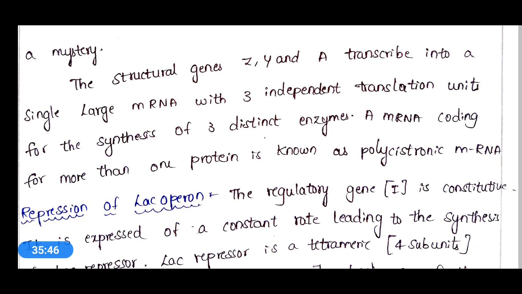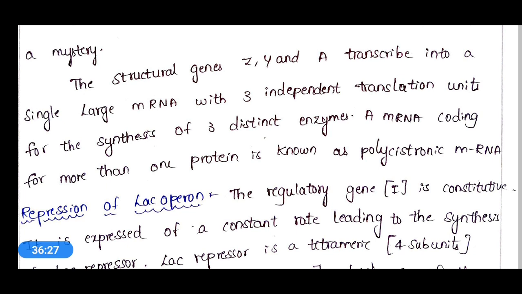If you see the structure of this lac operon, it is present as I P O Z Y A. That means first present is the regulatory gene. What is the function of this regulatory gene? It produces the repressor, by which repression of the lac operon will be produced. After I there will be P, which means the promoter site.